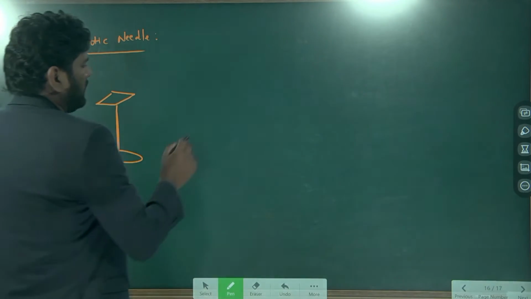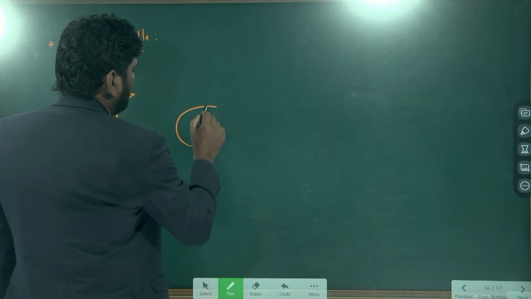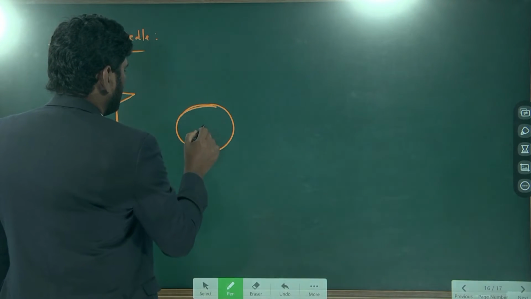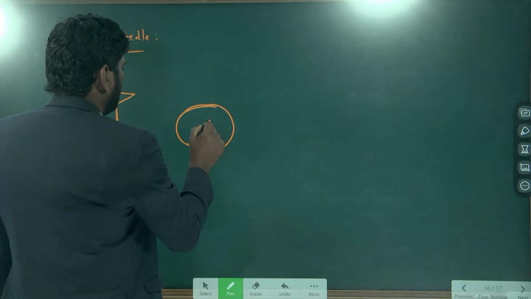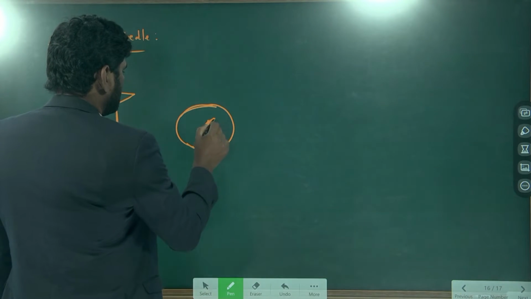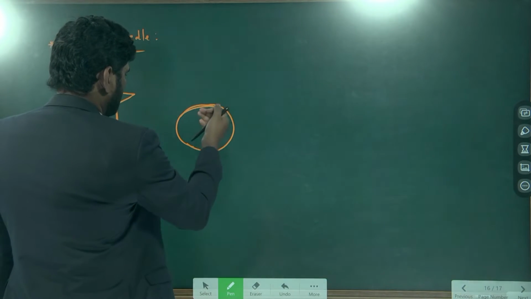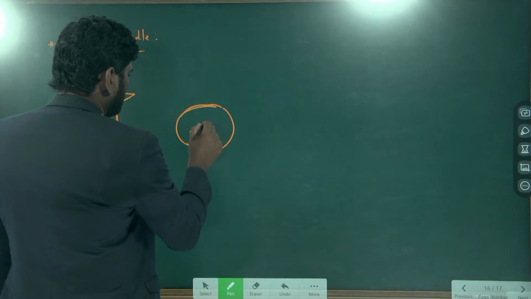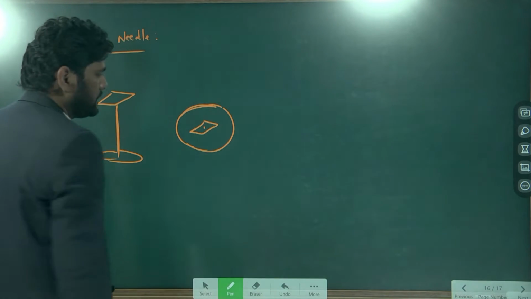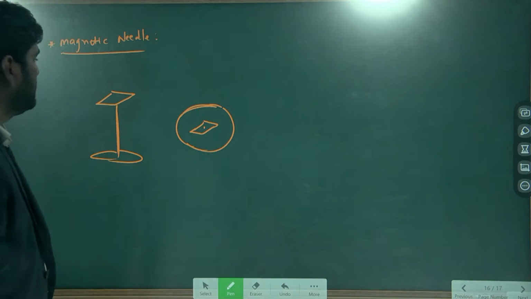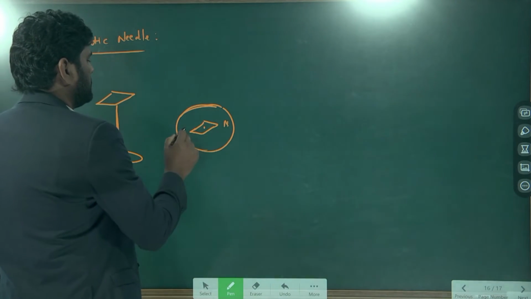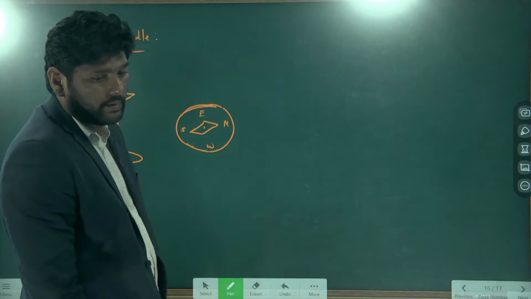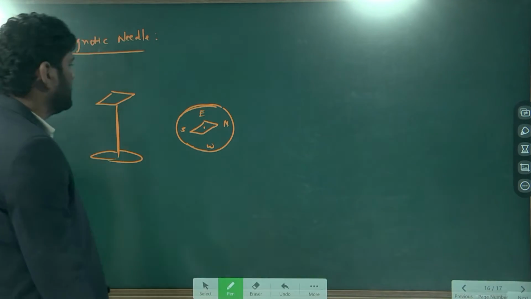With this property we have developed the magnetic compasses. So this is a magnetic compass. This is the way I developed the compass. This is the compass and this is the magnetic material.